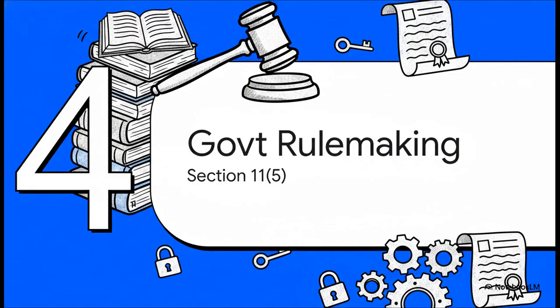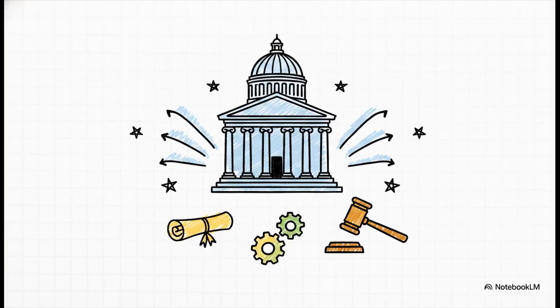Section 4. Government rulemaking power. Which brings us to Section 11, subsection 5. This is a fairly simple administrative clause, but it's important. It clarifies that the central government holds the absolute power to make new rules or issue notifications for the purposes of this section, covering all the way from Schedules 2 to 7. Basically, the government is building in a legal framework for themselves so they can manage, update, and tweak the exemptions and conditions without having to rewrite the entire act from scratch.